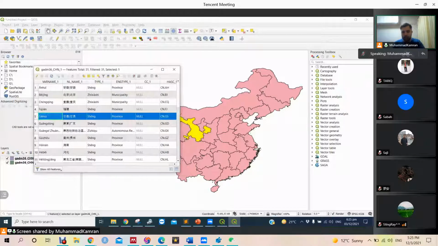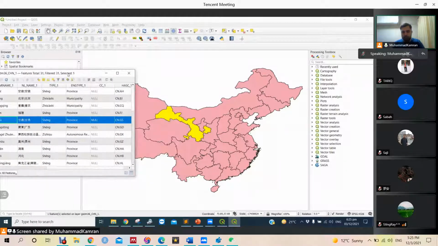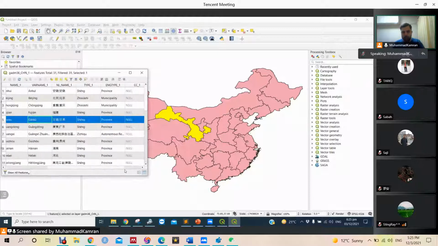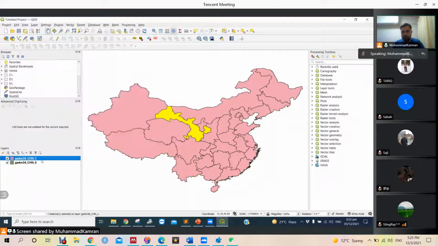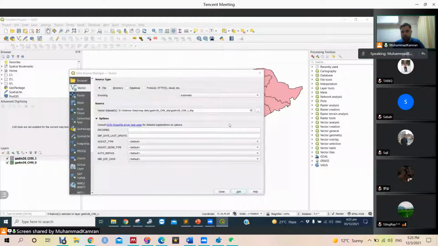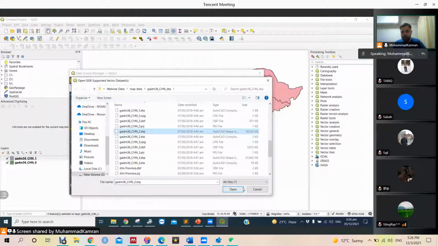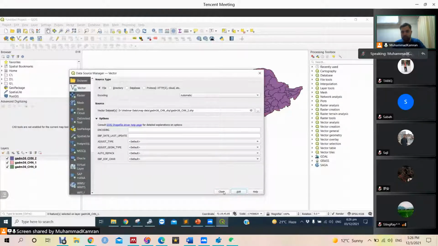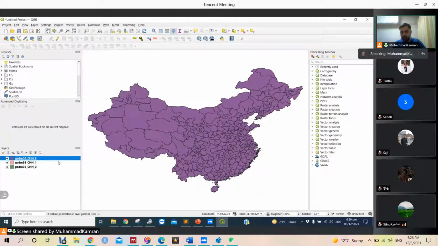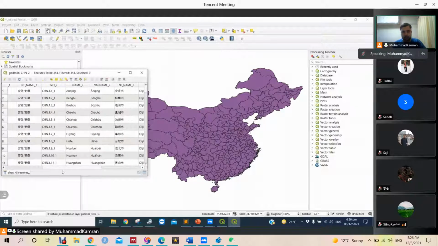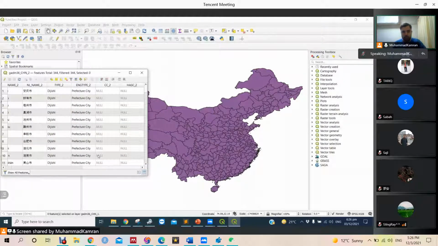Like this is a province, Gansu province. Okay, let's see what is available in other data layers for China that we downloaded from the internet. Okay, this is a bit more detailed, and it contains prefecture or city.